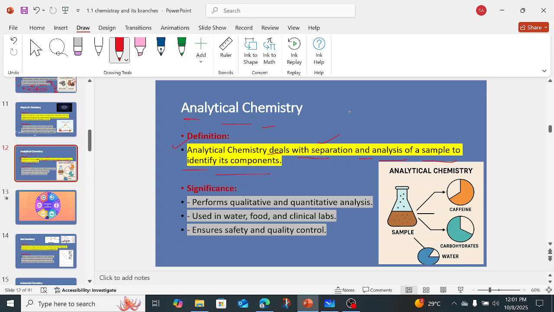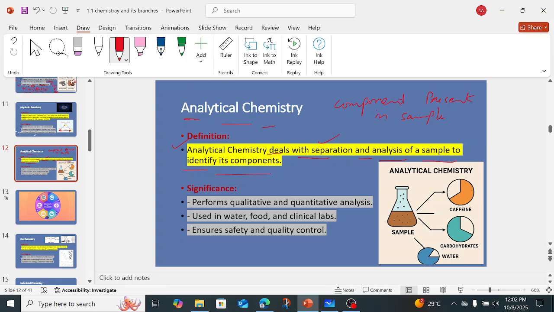Separation techniques means there are different techniques through which we separate the components present in a sample. As we know, we can extract different components. For example, if you need nicotine, how do you take the nicotine from the plant or from any other compound? Due to the separation technique.